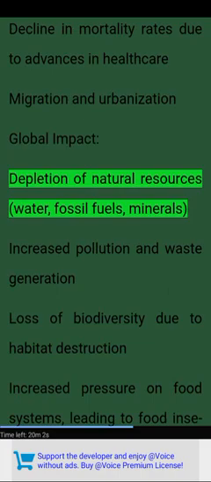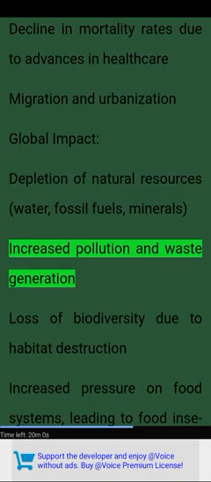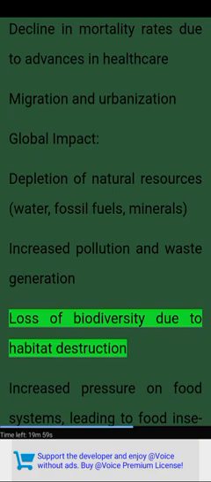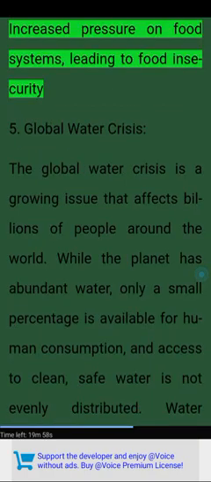Global impact. Depletion of natural resources, water, fossil fuels, minerals. Increased pollution and waste generation. Loss of biodiversity due to habitat destruction. Increased pressure on food systems, leading to food insecurity.